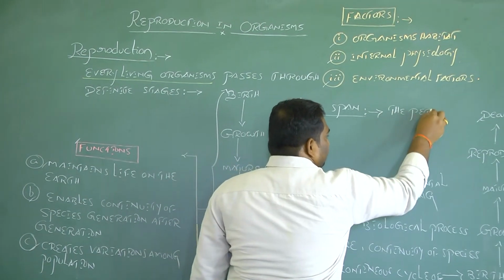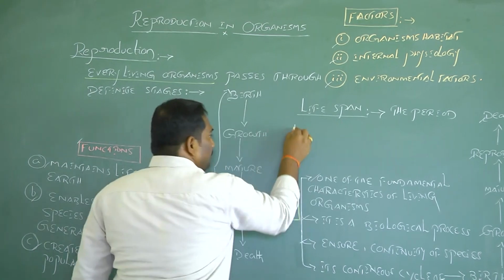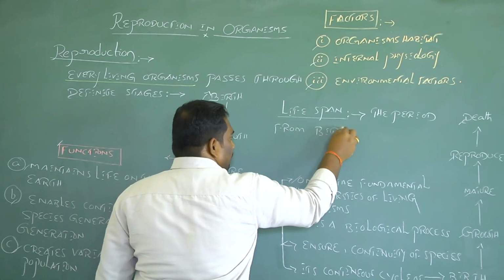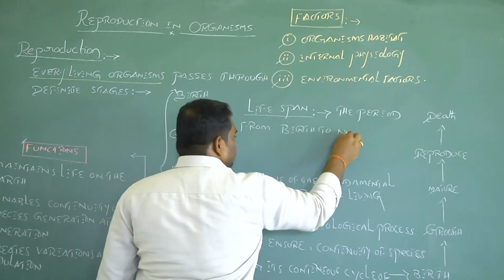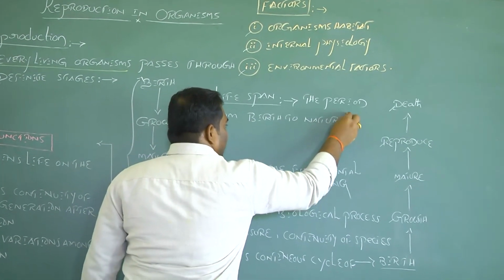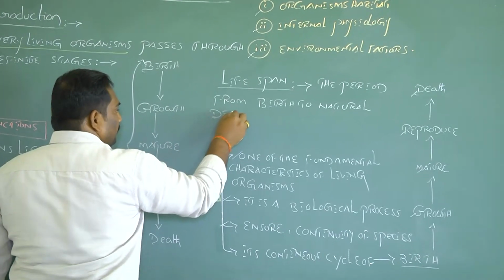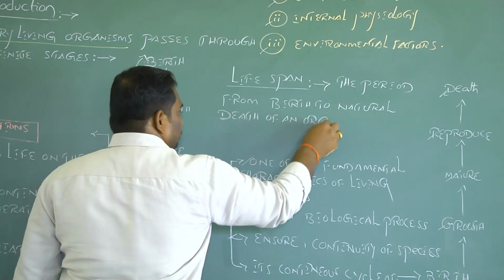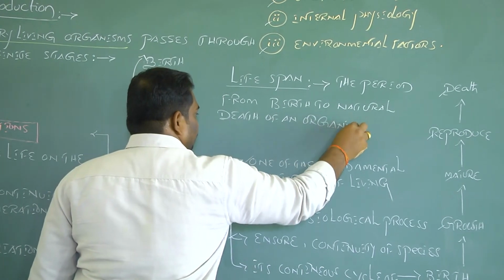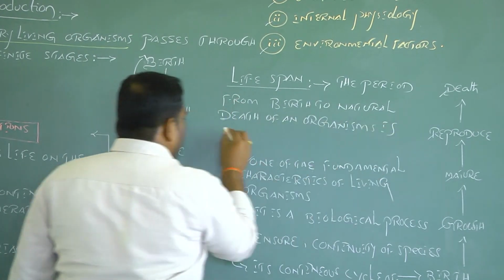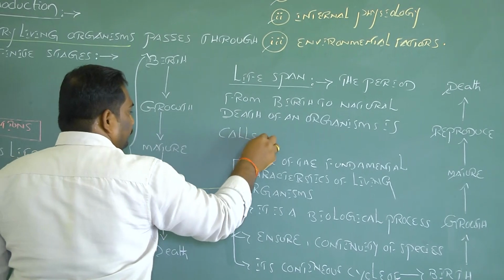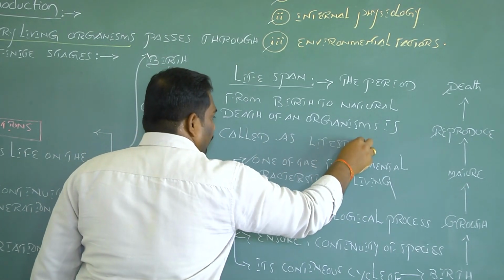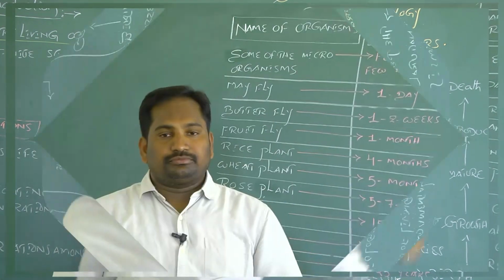The period from birth to natural death of an organism is called a lifespan.